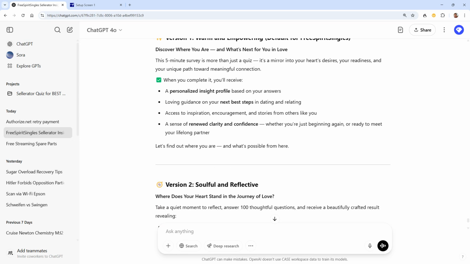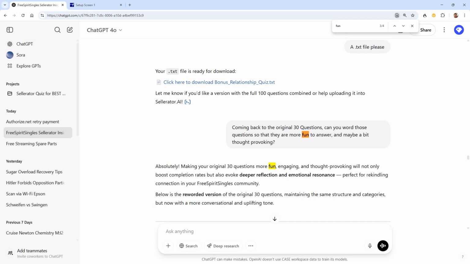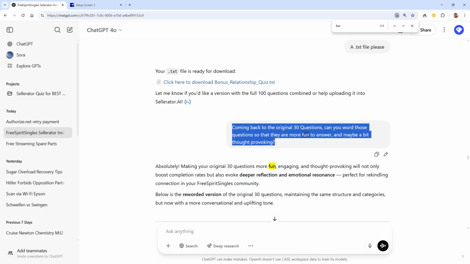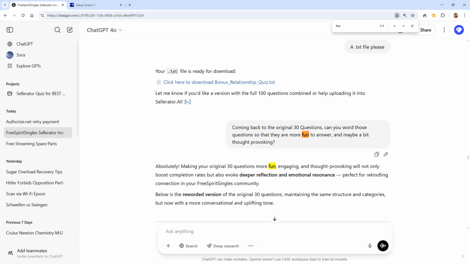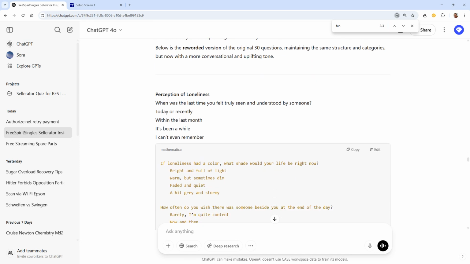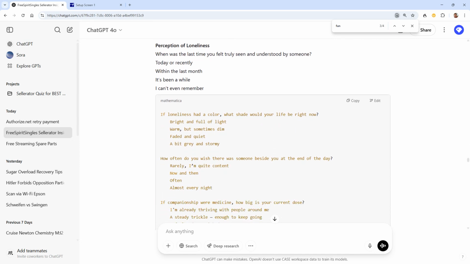Here's another interesting thing one can do. ChatGPT is quite good at that. Some of these questions may be quite boring. So the right thing then to ask is, can you word those questions so that they are more fun to answer and maybe a bit thought-provoking? And so then it basically takes those same questions and it will come up with deeper reflection, emotional resonance, and so the stuff sounds a little bit better, right?